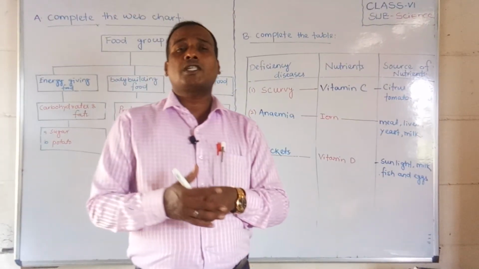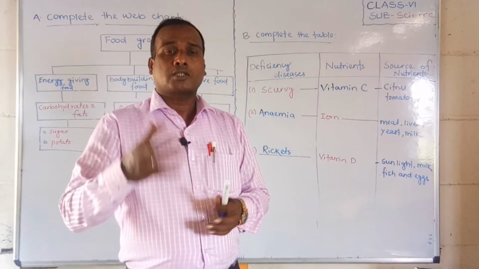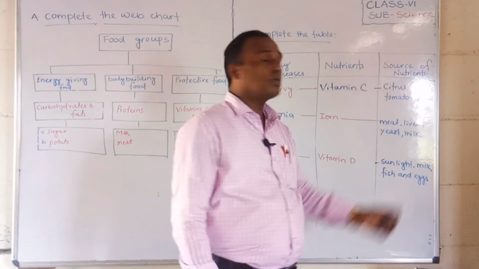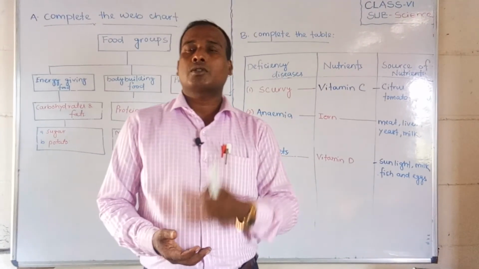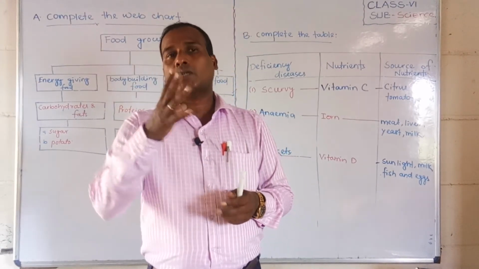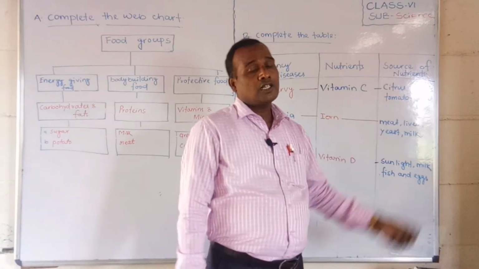When vitamin C becomes low, you will get scurvy. Where should you get such nutrients? You will get them from citrus food. Citrus food means orange, lemon, like that, which have a sour taste. Those foods will give you vitamin C, and especially tomato and sprouts.